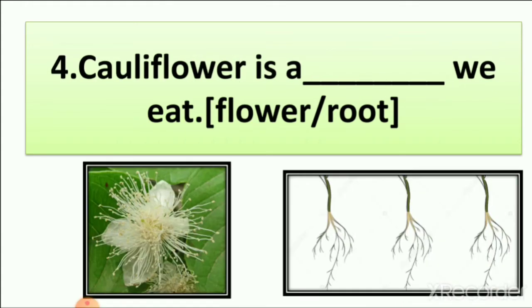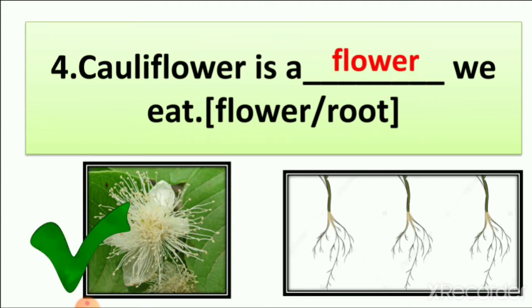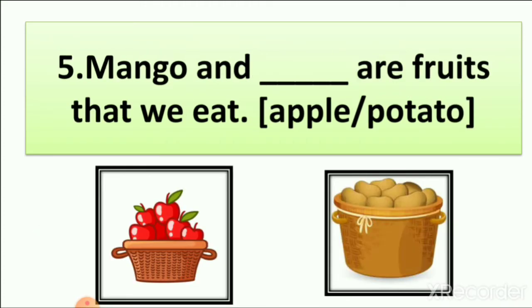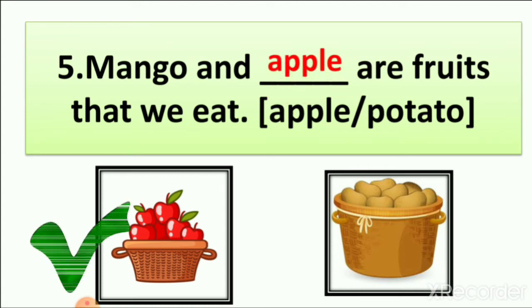Cauliflower is a dash we eat. Flower or root? Flower. So we tick mark the flower. Then mango and dash are fruits that we eat. Potato or apple? So we consider apple in fruits. Potato is a vegetable. So we learned this yesterday.